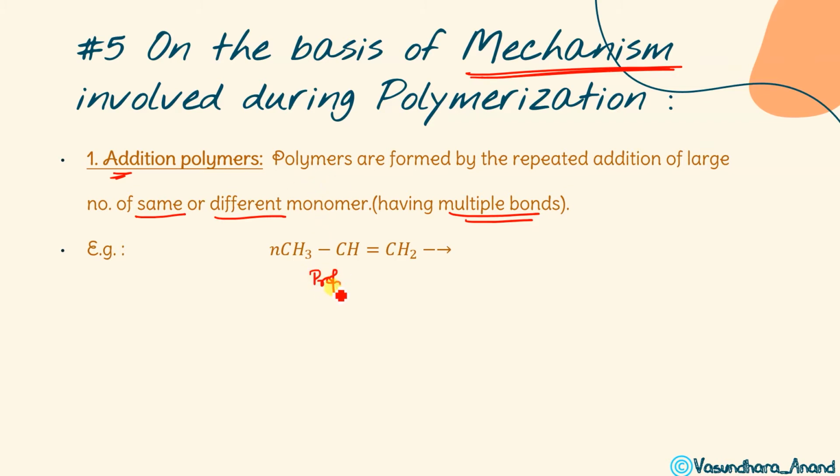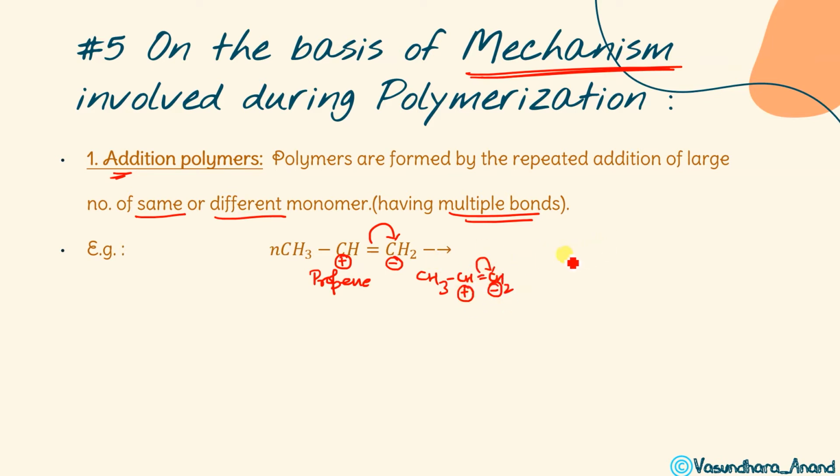How does it undergo addition? This bond will break. Let me take two molecules to be more clear. CH3 CH double bond CH2 I'm taking. Suppose this bond is going to break on this side, so it will create a negative charge over here and a positive charge over here. Similarly this bond will shift, so this will have negative charge and this will have positive charge.